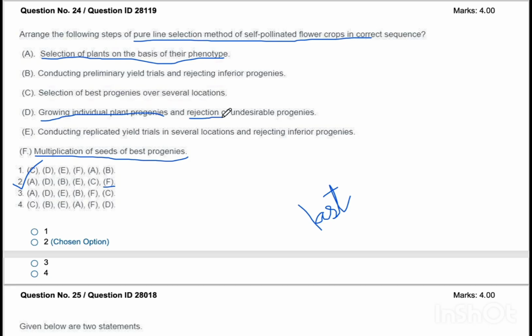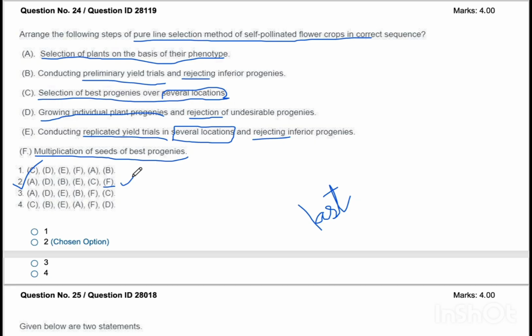Then after selection, we'll have to grow the individual plant progenies and reject the undesirable ones. Once we have selected the suitable ones, then we'll go for preliminary yield trials, then reject inferior ones, then go for replicated yield trials in several locations and reject inferior ones. Then we can go for selection of the best progenies over these several locations. After the selection, we can multiply the seeds of best progenies. Okay, and hence once we arrange it in order, option 2 is the right answer.